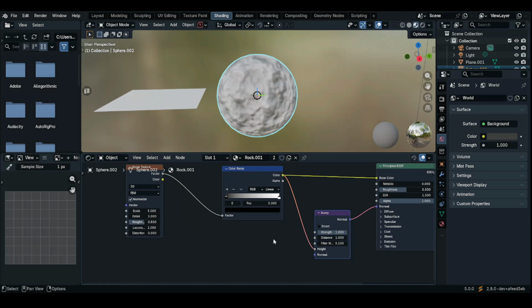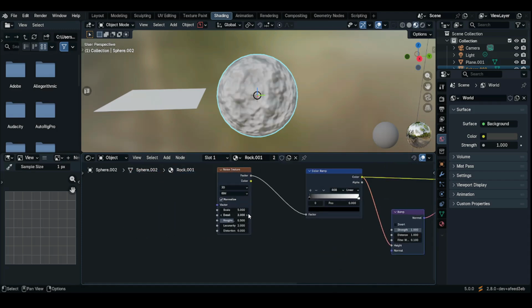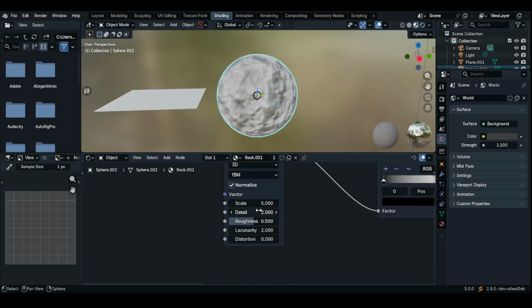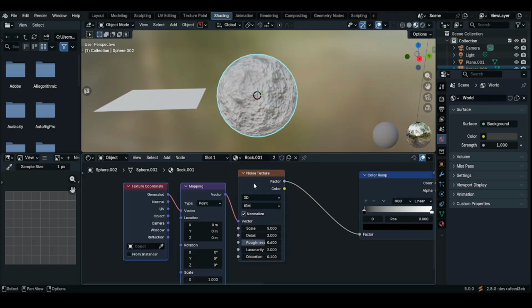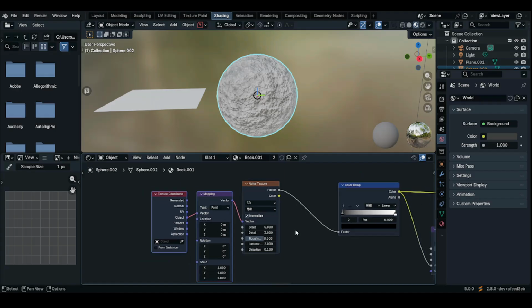Set the distance to 1, and then change the detail of the noise to 3, the roughness to 0.6, and then the distortion to 0.1. Select the noise texture again. Ctrl T to add the texture coordinates. Connect the object to the vector.